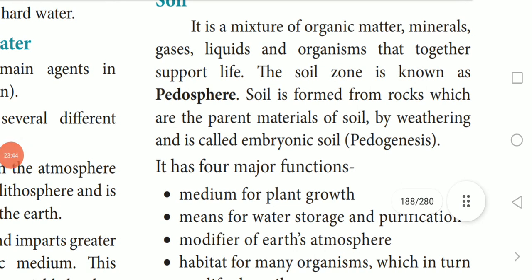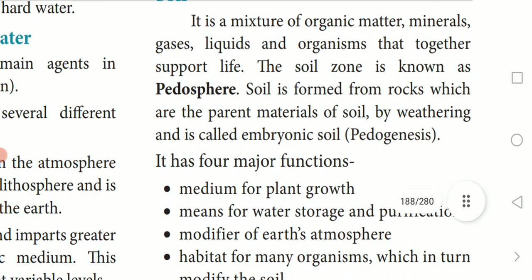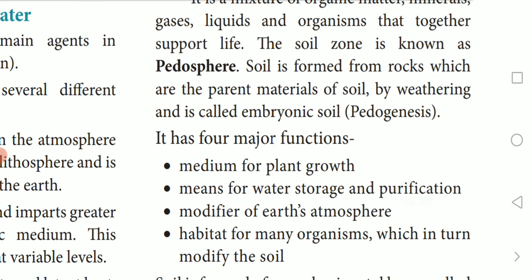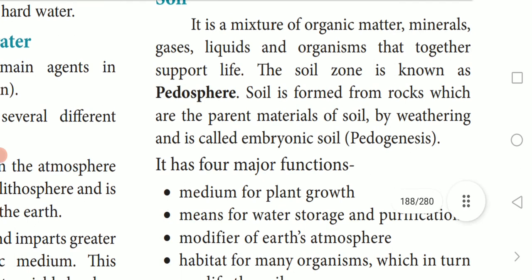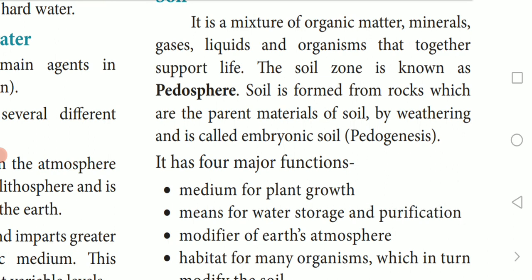Soil is formed from rocks, which are the parent materials of soil, by weathering, and is called embryonic soil. As you learned in lower classes, soils come from rocks due to weathering.